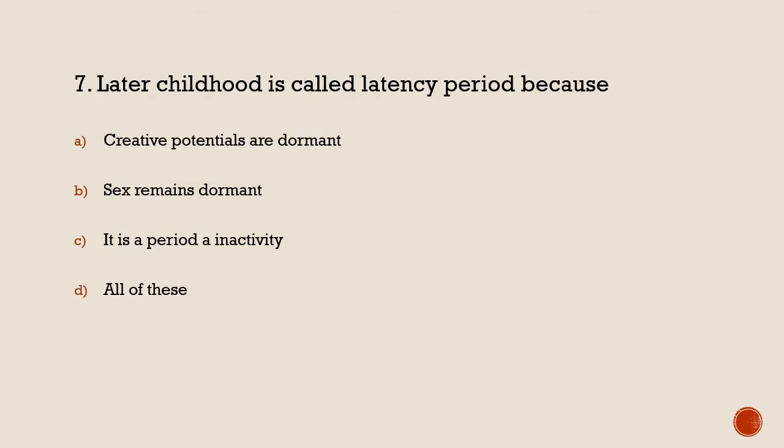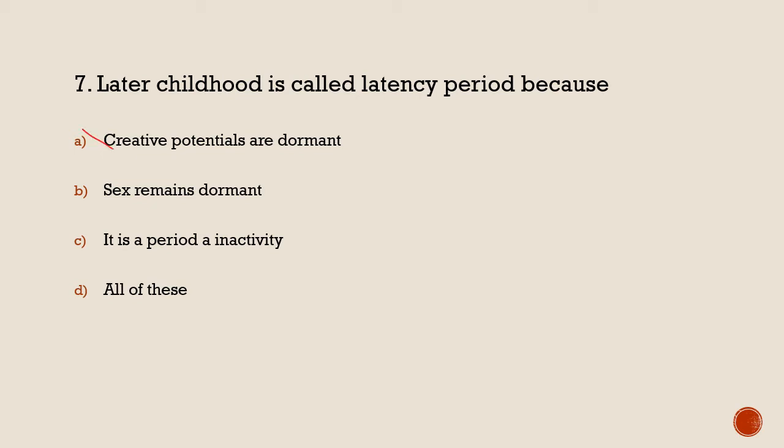Later childhood is called the latency period because: A, the creative potentials are dormant; B, sex remains dormant; C, it is a period of inactivity; D, all of the above. Start with creative potentials are dormant.